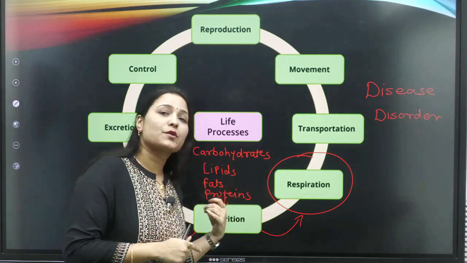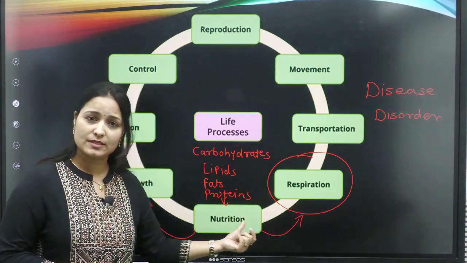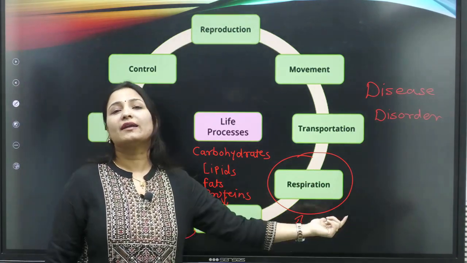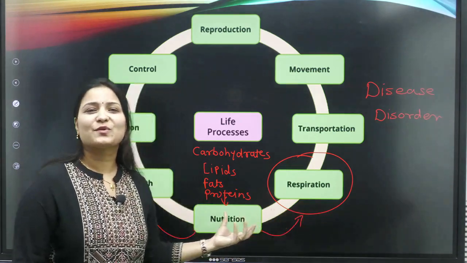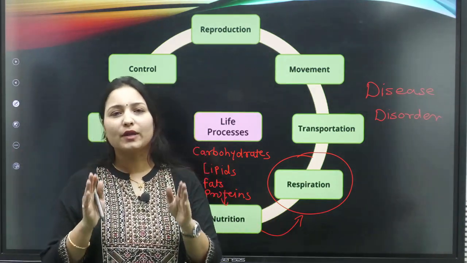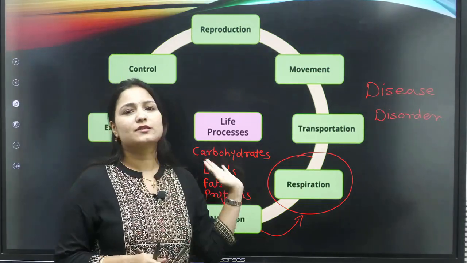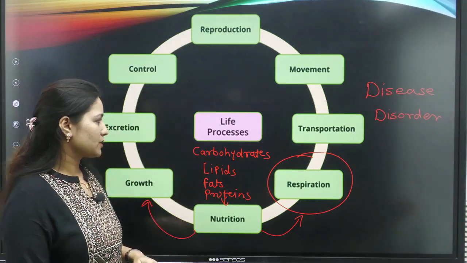Again, these processes are interconnected. You can see how I am drawing arrows between these processes, because all of them are interrelated. If any of the life processes is imbalanced, then the body of the individual will not get sufficient nutrition, or cannot perform the various functions.